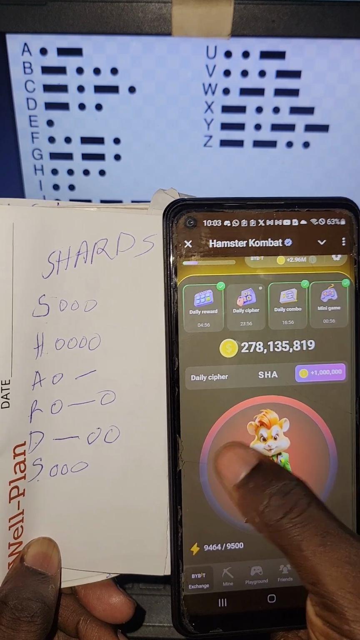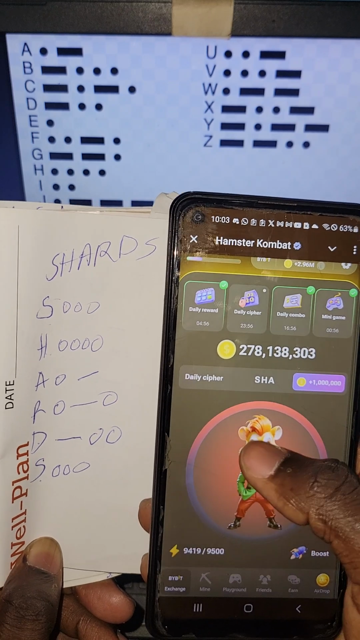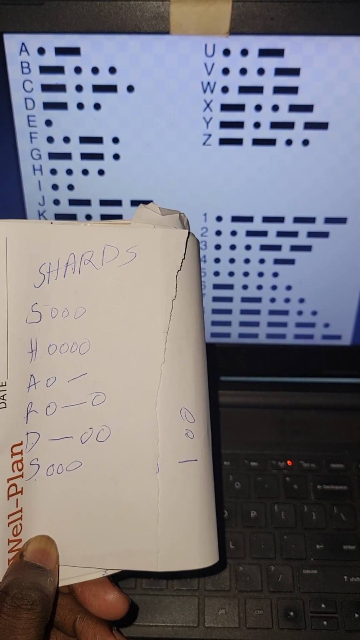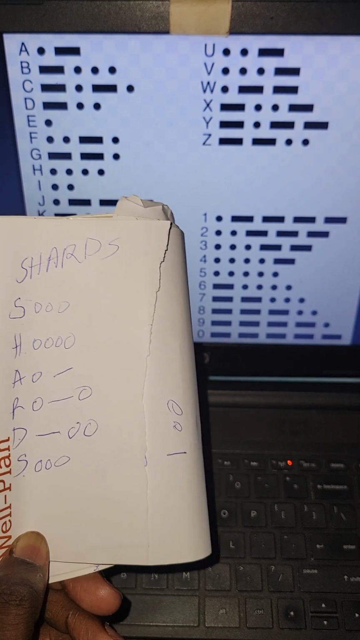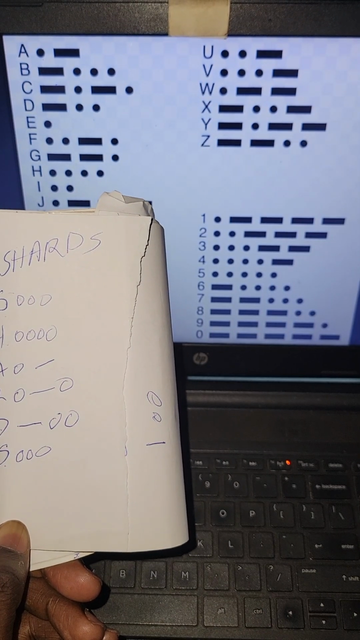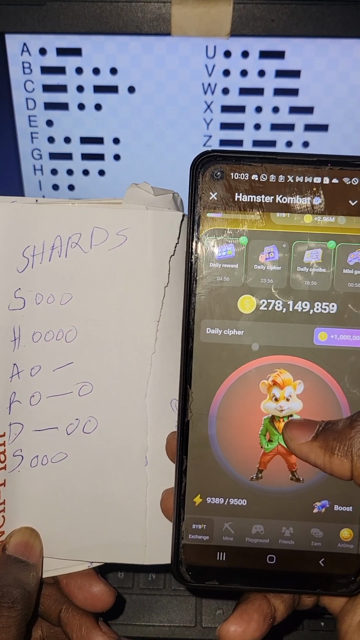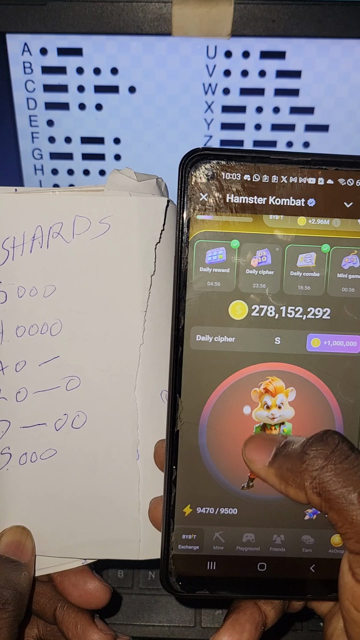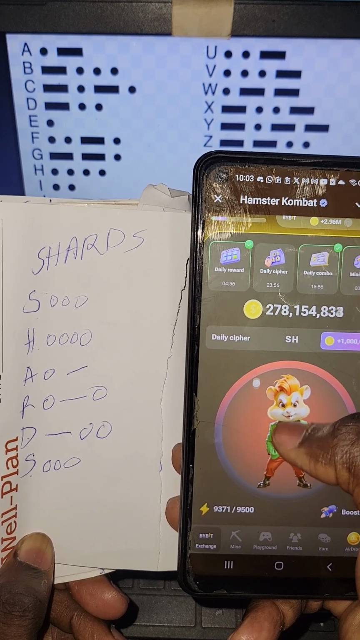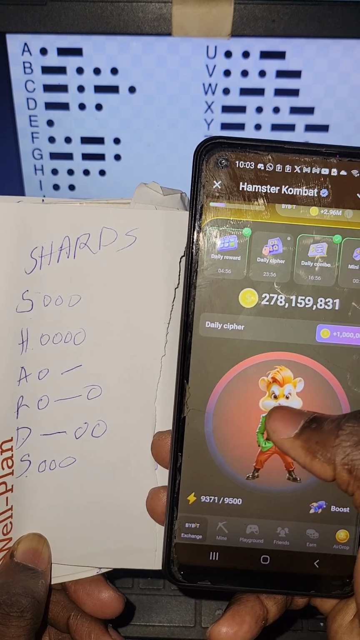Then R, tap, tap. Oh, the screen. Okay, let us try again. Tap, tap, tap. That's S. H, tap, tap, tap, tap. Then A, tap, long press. Whoa, what's wrong with the screen today?